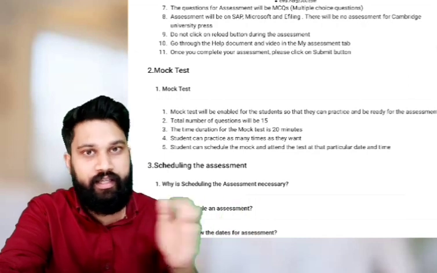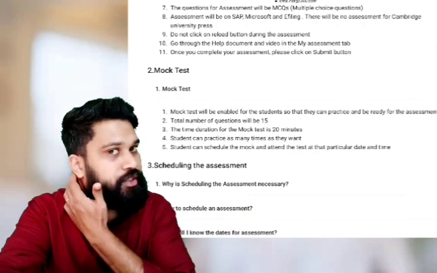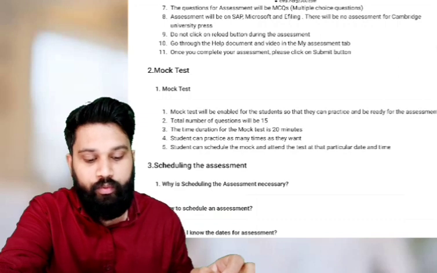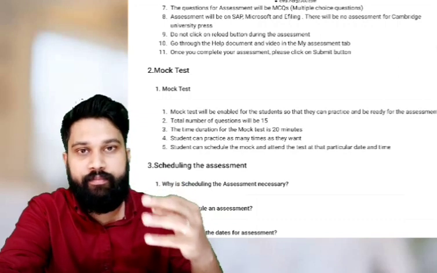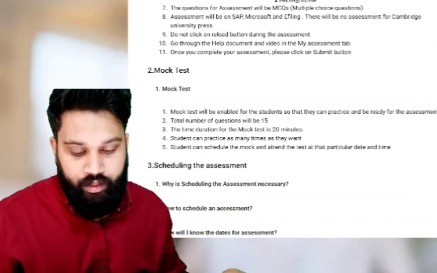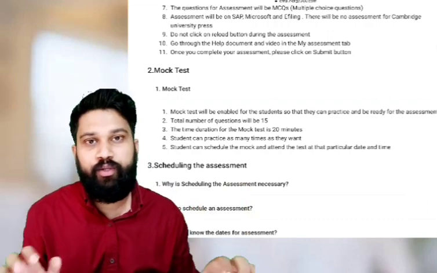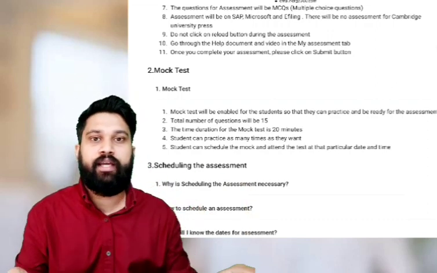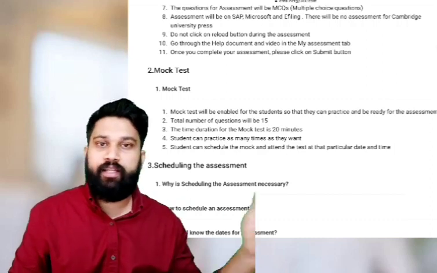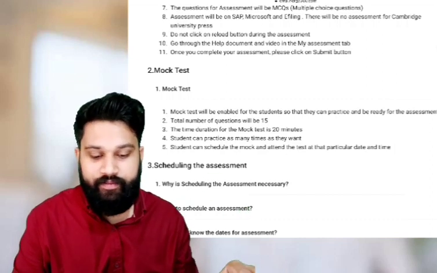This is the result publication procedure. So we can have 3 attempts. If I pass in the first attempt itself, then don't worry, no issue at all. I am not required to attend the second or third, right?